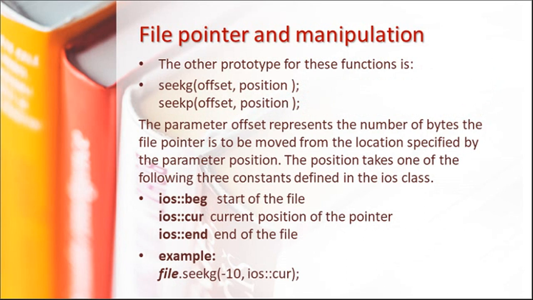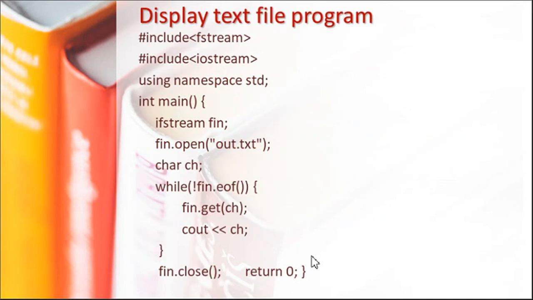Now for seekg and seekp we have to use other position pointers, that is ios::beg, the beginning. From the beginning we can move to a particular byte, or from the current position, or from the end position. So here we can give an example, file seekg -10, so from the current position we can move back 10 bytes.